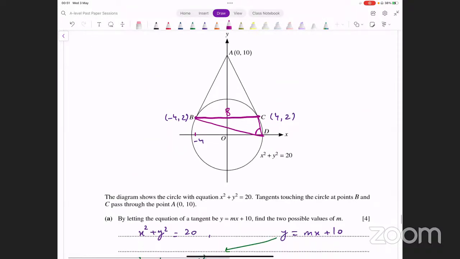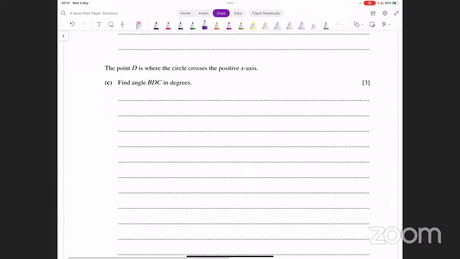y की वैल्यू 0 इनपुट कर दें सर्कल के इक्वेशन में। So let's do that. First of all, x square plus y square equals 20. Circle का हमें x intercept निकालना है. We put y equal to 0. When we do that, we get x square equals 20. Whenever you take square root, remember we have plus minus.